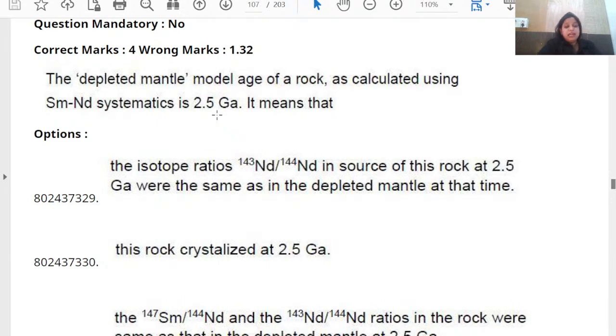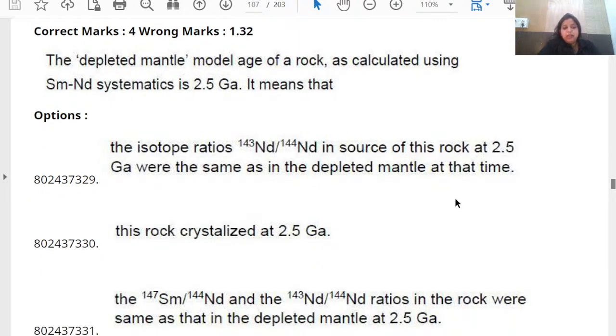It means that the isotopic ratio 143Nd/144Nd in the source of this rock at 2.5 Ga was the same as the depleted mantle at that particular time. We have discussed in the class in detail the depleted mantle model age of a rock and the complete evolution of Earth in the geochemistry section. So please go and revise those topics in detail.